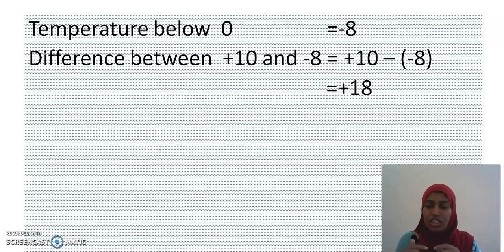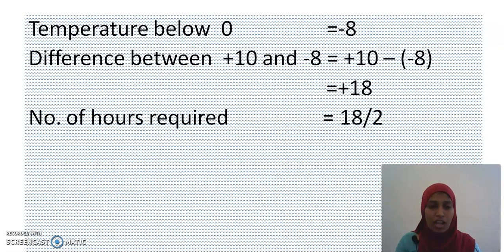So, for each and every hour, how much temperature is reducing? 2 degree temperature is reducing. Okay. To reduce 18 degree temperature, how many 2 parts can I split? It means I have to divide. So, the number of hours required to reduce this plus 18 is 18 divided by 2. I get 9 hours to reduce this 18 degrees centigrade.